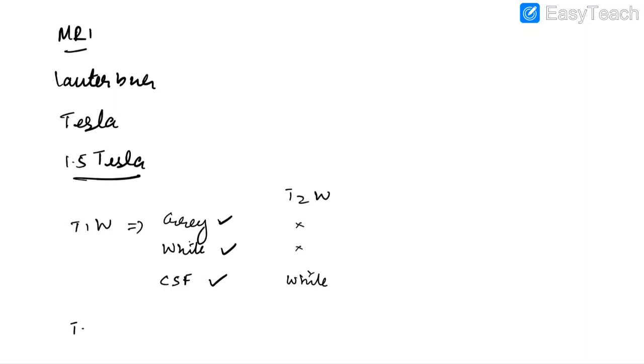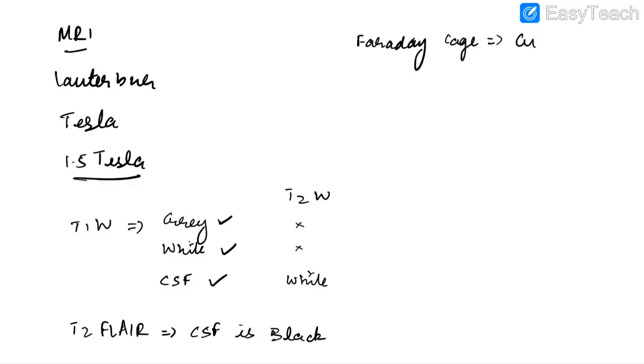There is something called as T2 flare MRI. In T2 flare MRI, the CSF is made to appear black. That is the only difference between T2 weighted MRI and T2 flare MRI. In case of MRI, the shield is a Faraday cage. It has copper. Remember, for shielding CT scan we use lead, whereas for MRI we use copper.